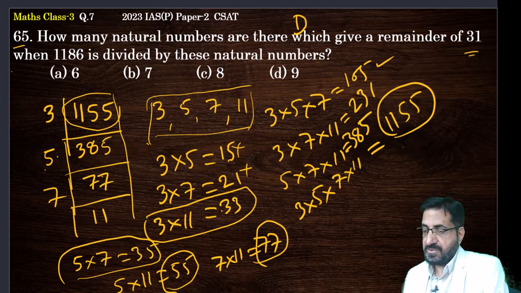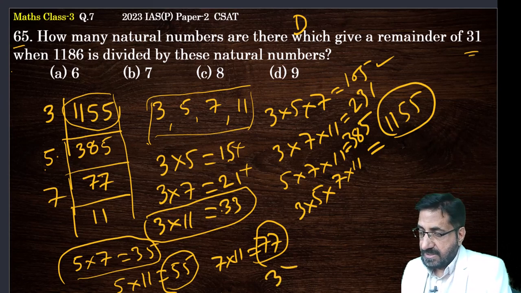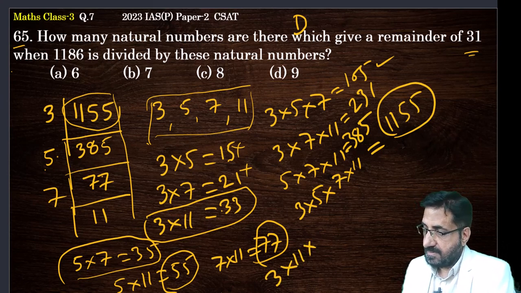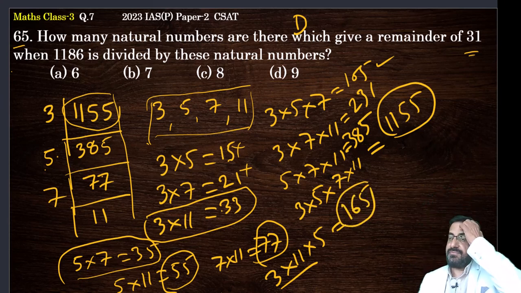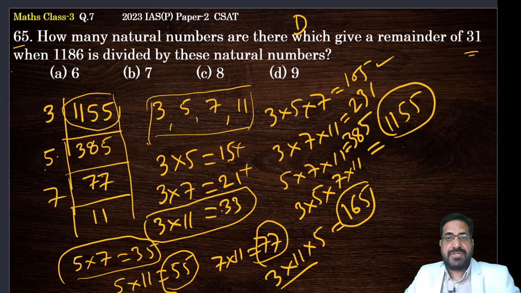Have you considered it? No. One more thing is 3 into 11 into 5. This will give you 165. So these are the numbers which you have to consider.